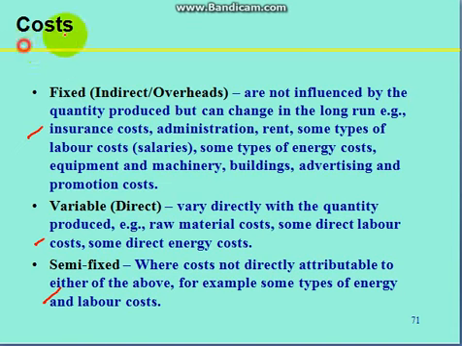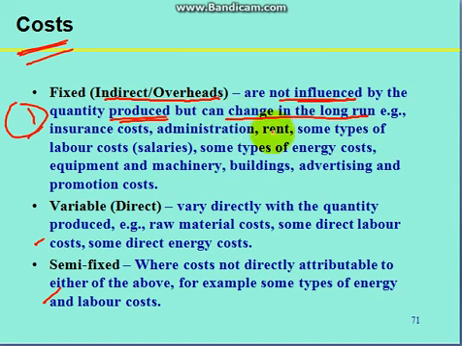Now costs are basically of three types. First is fixed cost. Fixed cost, that is indirect or overheads. So they are not influenced by the quantity produced, but they can change in the long run. Example, insurance cost, it is fixed for a year, right?